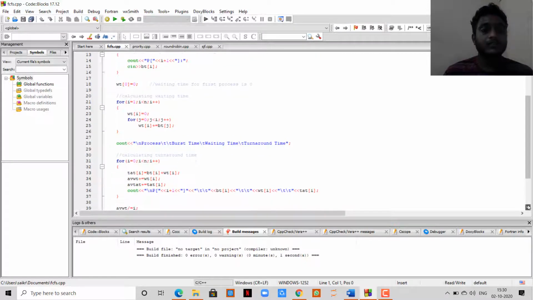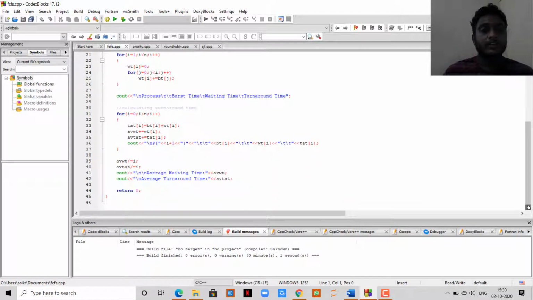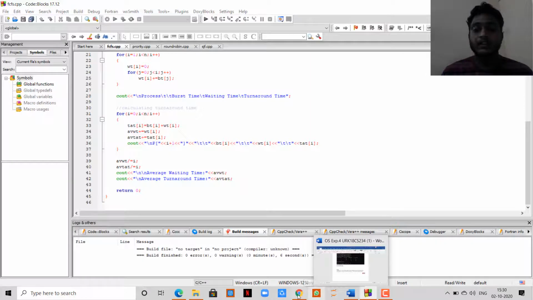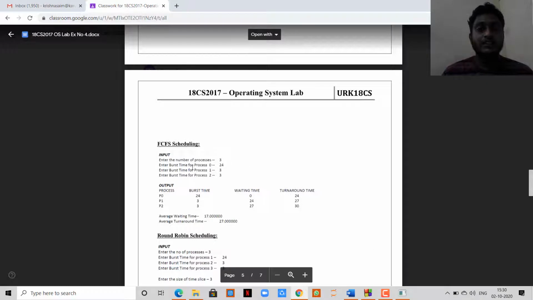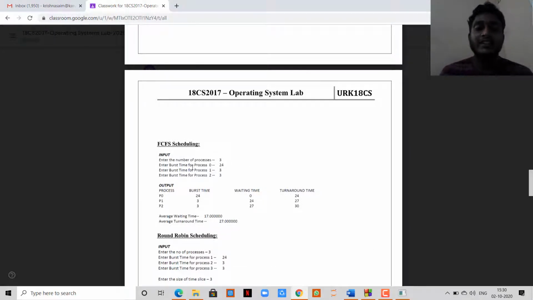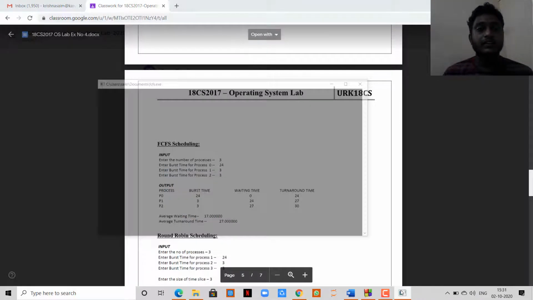Here you can see how the process is calculated, by which comes first, and the average waiting and turnaround times. We are going to see the output. The input for FCFS is: enter the number of processes as 3, and the burst times as 24, followed by 3 and 3.